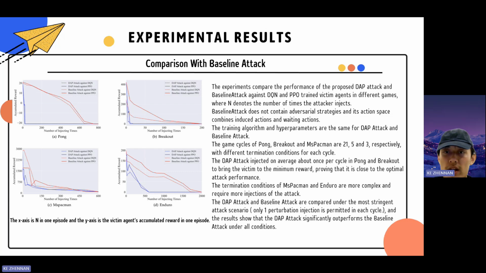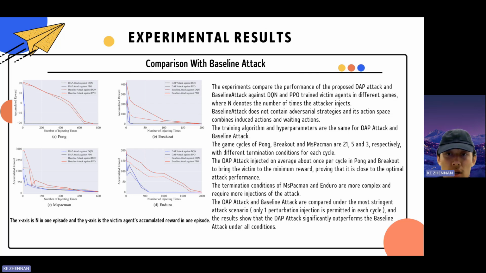Results show that the DAP attack, injecting perturbations once per cycle, effectively reduces accumulated rewards in Pong and Breakout, demonstrating near optimal performance. In Ms. Pac-Man and Enduro, the DAP attack also outperforms the baseline despite requiring more injections.